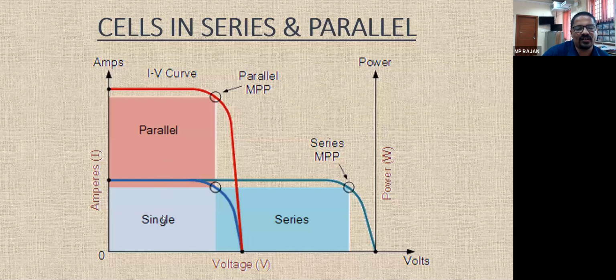So these are the 2 cells connected in parallel. You can see the current is doubled. Current due to this cell is up to this much, current due to this cell is this much, and the total current is increased, but voltage is the same. So the red line shows the IV curve of 2 cells connected in parallel, and this light blue line shows the IV curve of 2 cells connected in series. So you can increase the voltage or current flowing capacity by connecting either in parallel or in series.